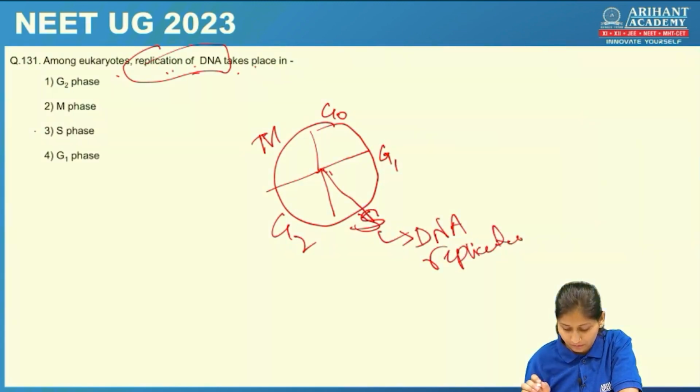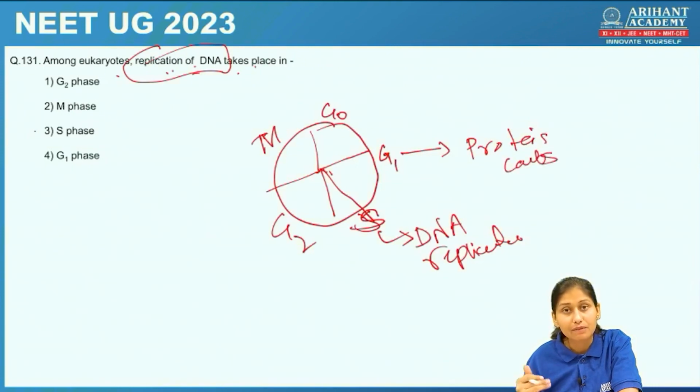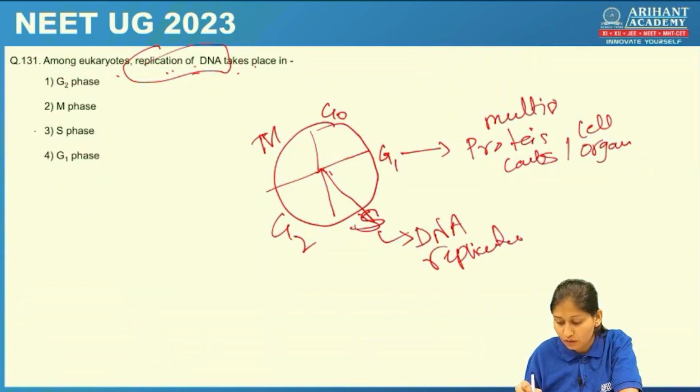What happens in G1 phase? In G1 phase, proteins, carbohydrates, which are already present in the cell, get multiplied. Some cell organelles which are present in the cell also get multiplied. So here multiplication of cell organelles will take place. After cell organelle multiplication, DNA multiplication will take place. That is, DNA replication will take place next to this.